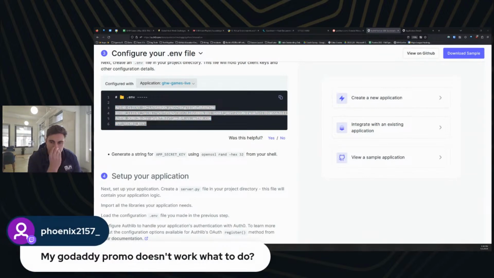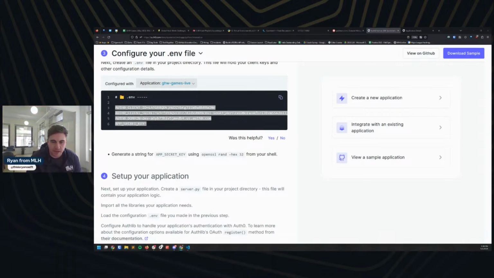I see somebody here who's having issues with their GoDaddy Registry promo code. Can you tell me a little bit more about what's not working, like what the specific error is?